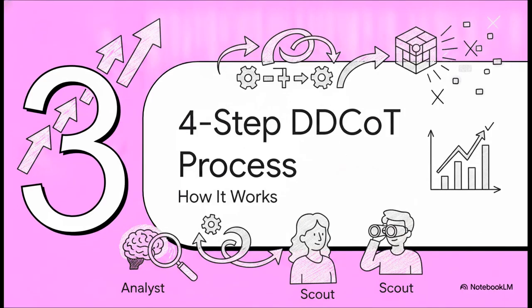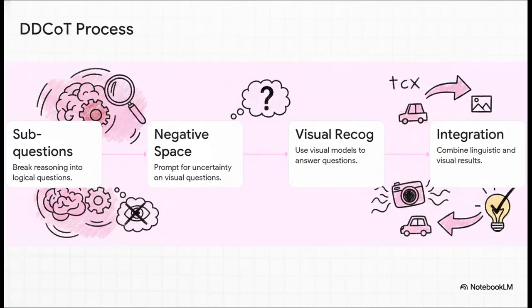All right, Section 3, the four-step DDCoT process. This sequential framework is exactly where we operationalize that analyst and scout dynamic. First off, instead of tackling a complex prompt head-on, the LLM breaks the reasoning down into smaller, logical sub-questions. Second, it uses negative space prompting to identify which questions it actually needs eyes for. Third, the visual recognition model steps in to answer those specific questions. And fourth, the LLM executes a joint reasoning integration to deliver the final, polished output.